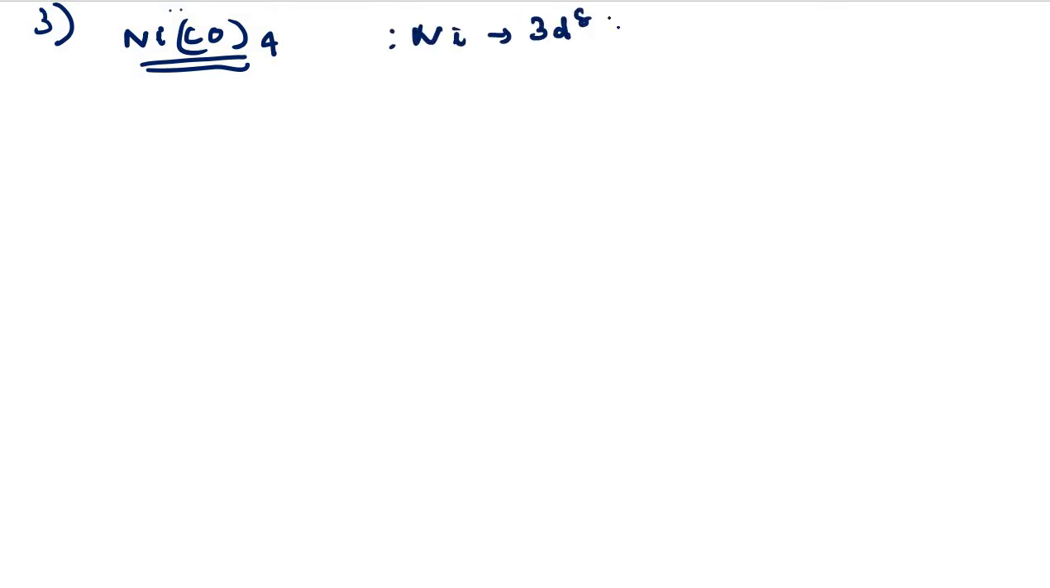Now let us take one more example to understand this VBT more clearly. Let us take the example of tetracarbonyl nickel. In this complex, the configuration of nickel is 3d8 4s2. And here you can see that in this complex the oxidation state is 0. So in this case, what will be happening?